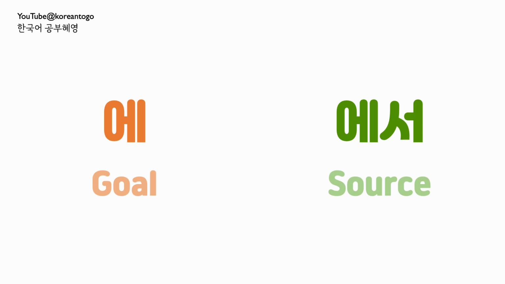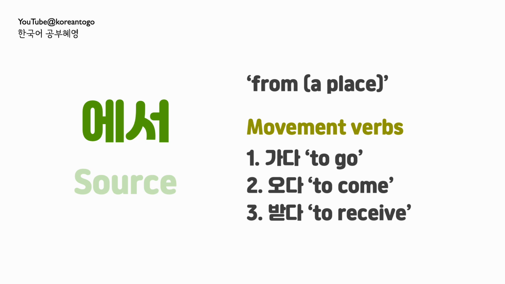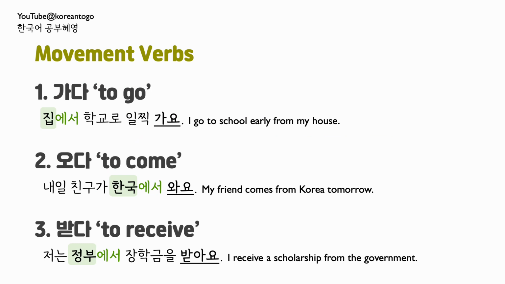Then what about 에서? The major semantic component of 에서 is source. So one of the basic meanings of 에서 is from. When 에서 is used for the meaning from, it's typically used with a movement verb. 가다, to go. 집에서 학교로 일찍 가요. I go to school early from my house. 오다, to come. 내일 친구가 한국에서 와요. Tomorrow my friend is coming from Korea. 받다, to receive. 저는 정부에서 장학금을 받아요. I receive a scholarship from the government.